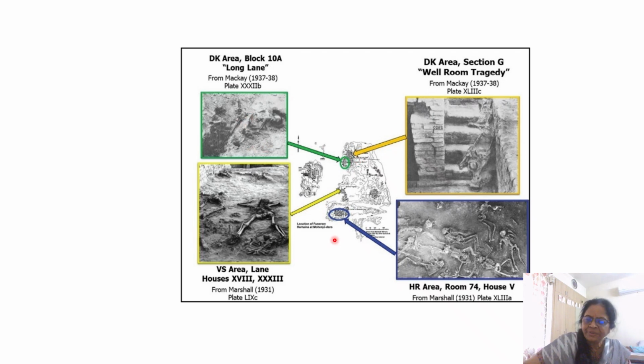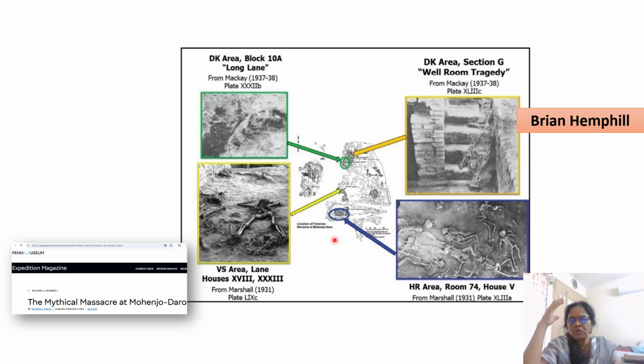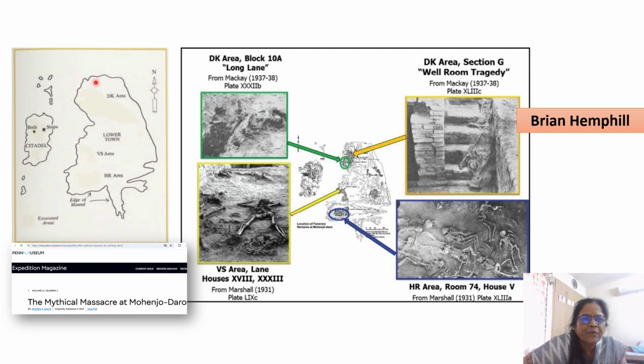This map has been created by Mr. Brian Hemphill, who has written an article on this. He has analyzed the skeletons, the cranial or craniometric measurement of the skeletons, and then he has come to some derivations, and he has produced this map showing that in the lower town, I can show you the lower town map also, right from north to south, this is aligned north to south, east west this way. From north to south, 4 places have been affected one after the other, as though in a very straight line.